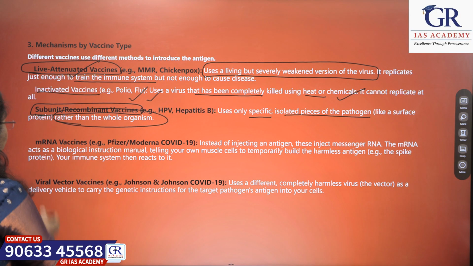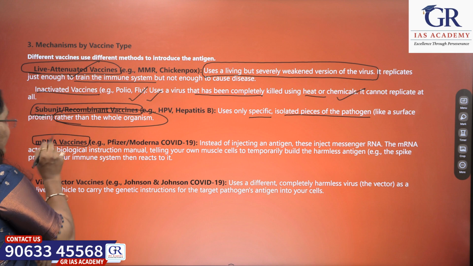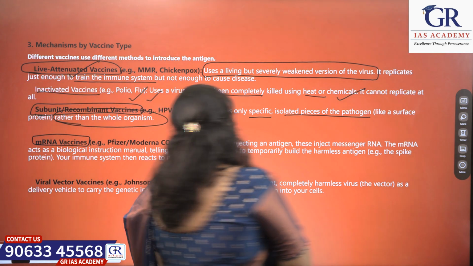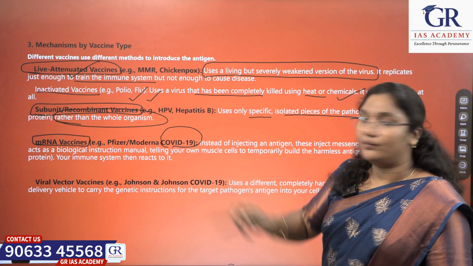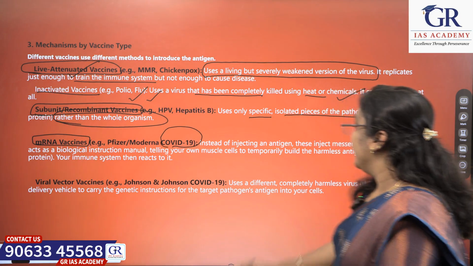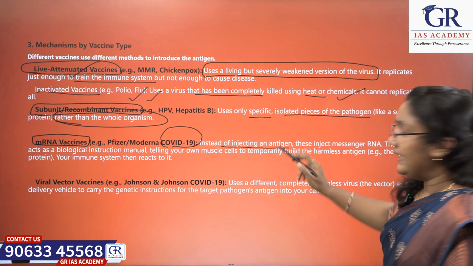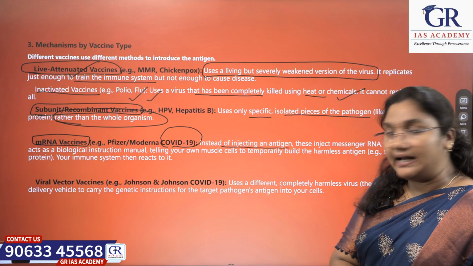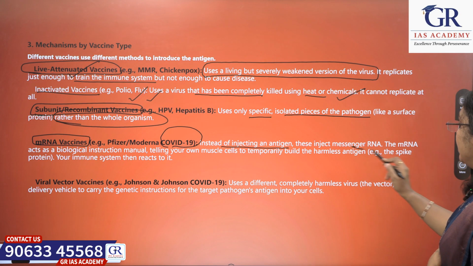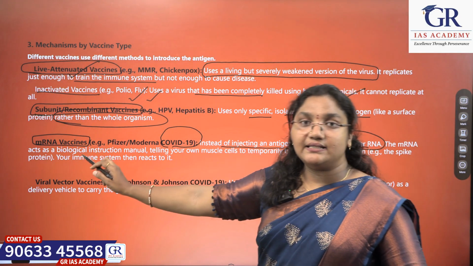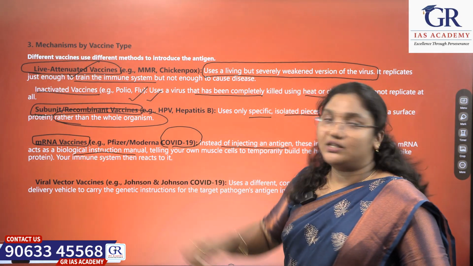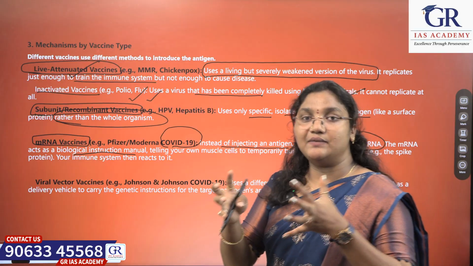Okay. Next, mRNA vaccines, messenger RNA vaccines. Messenger RNA vaccines are the COVID-19 vaccines that we used. These are, instead of injecting an antigen, these inject messenger RNA into our body. The messenger RNA acts as a biological instruction manual, meaning it passes the message, right?